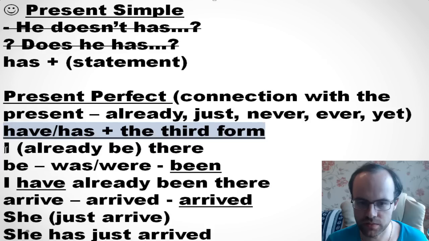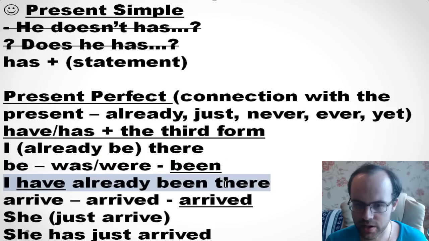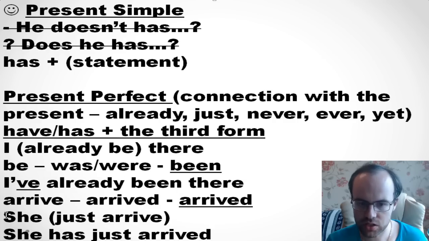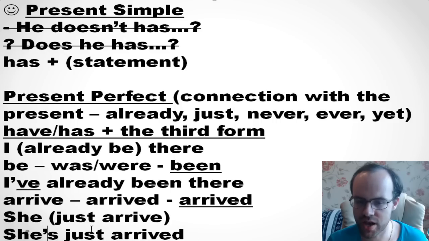So be, was, were, been. I have already been there, or you can say I've already been there, and she has just arrived, or it's okay, she's just arrived. Maybe you think that it means she is, but you need to understand from the context that it's she has, because arrived is the third form here.